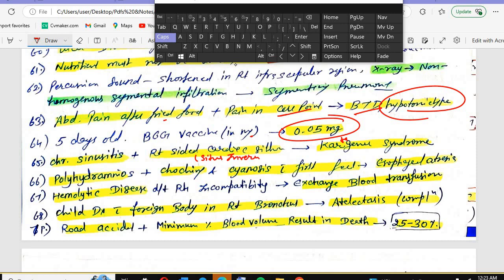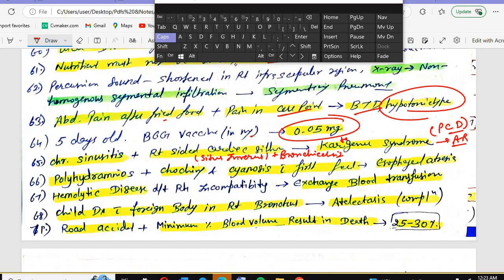Along with that, the patient will be having bronchiectasis. It is the type of primary ciliary dyskinesia, where the cilia in the respiratory tract or other parts of the body will not work. It is an autosomal recessive condition.